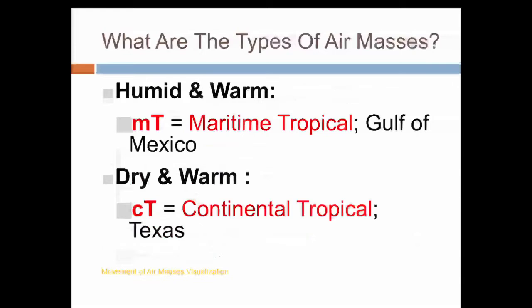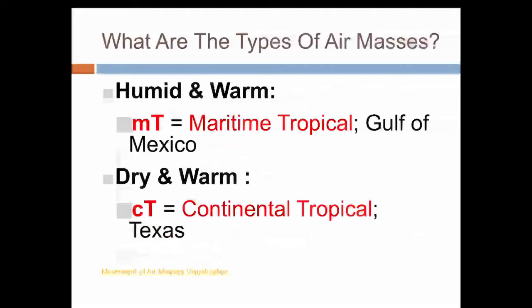So let's talk about the names that we use. If your air mass is humid and warm, make sure you're writing this down in your graphic organizer. We call it a maritime tropical air mass. Okay, so MT is the abbreviation. It's humid and warm, and this is the kind that forms over the Gulf of Mexico, right? It's formed over water and it's tropical.